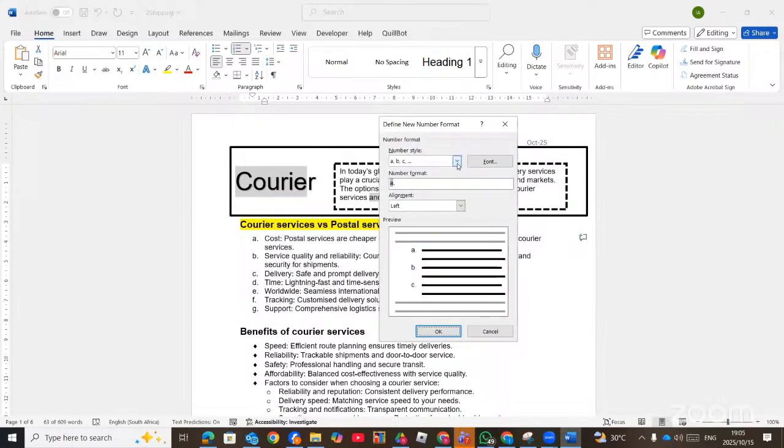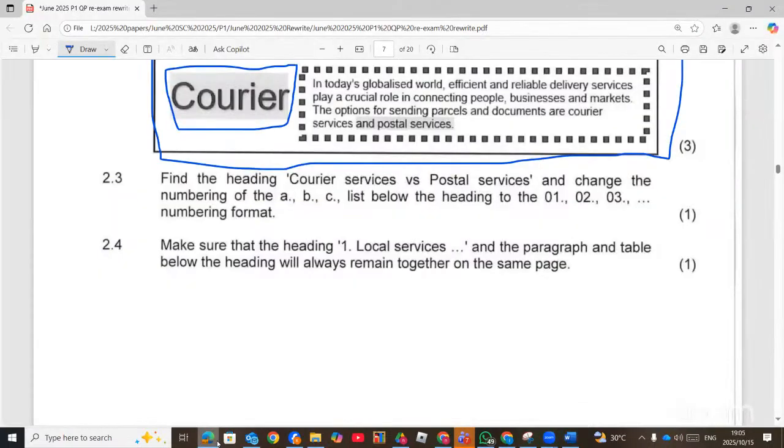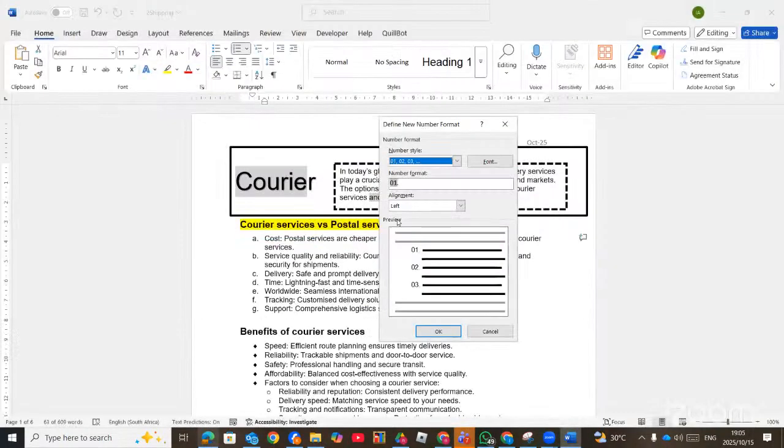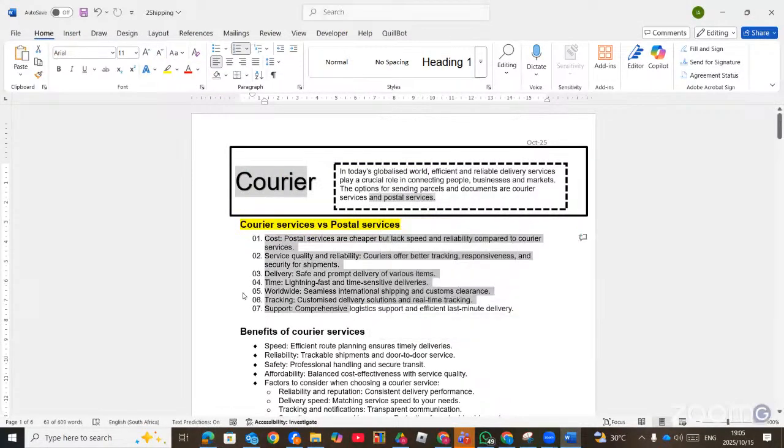Then for the number style, you select 01, 02. Here it is. Let's check whether it is 01 dot, so with this we must put a dot there. The dot is already there. Then okay. So basically we just change it from ABC to the numerical values 01.